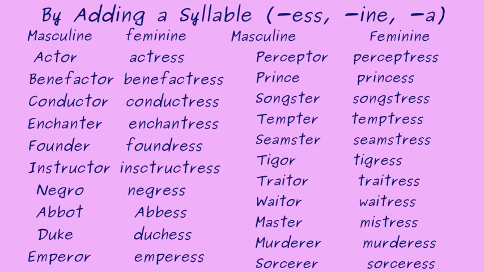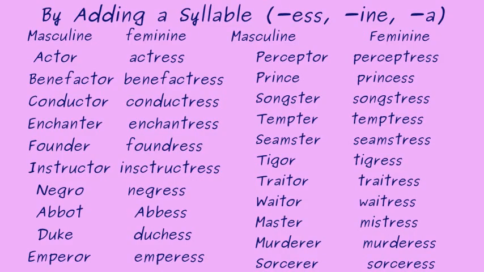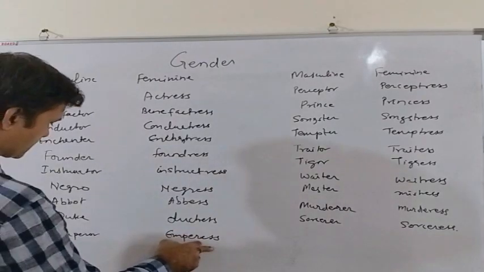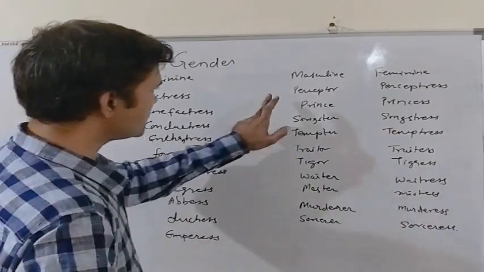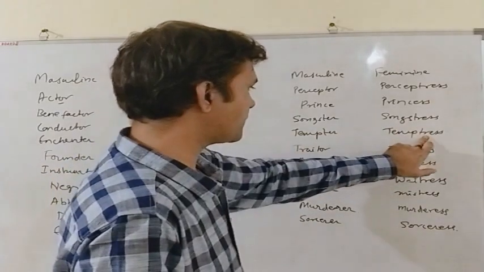Enchantress. Founder becomes foundress. Again we drop this E. Instructor becomes instructress. We dropped this O. Negro becomes negress. Abbot becomes abbess. We dropped this O and added ess. Duke becomes duchess. We dropped this last E. Emperor becomes empress. We dropped this O. Preceptor becomes preceptress. Prince becomes princess. We dropped this E and added ess. Songster becomes songstress. Tempter becomes temptress.